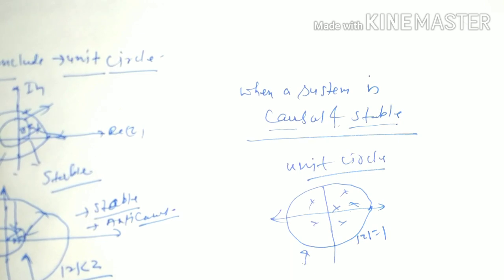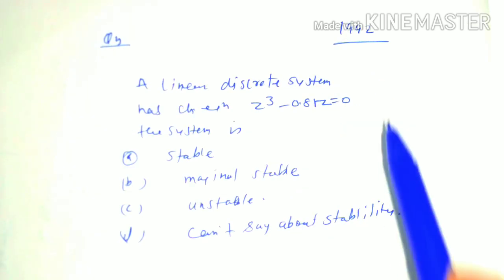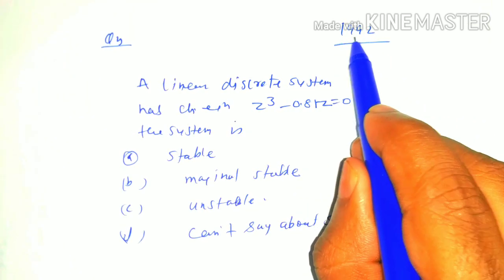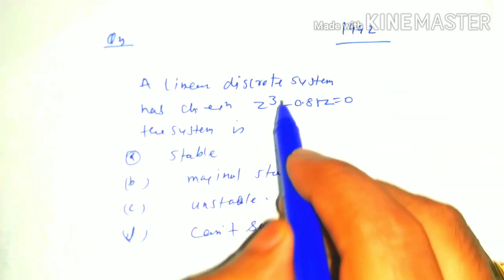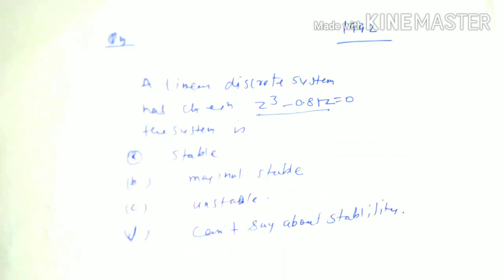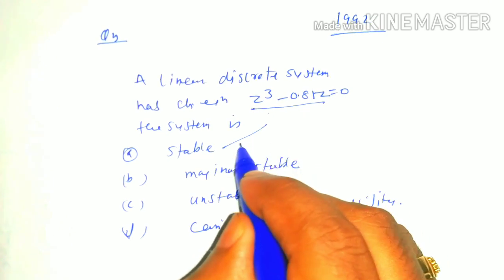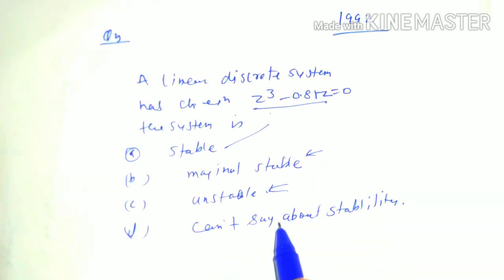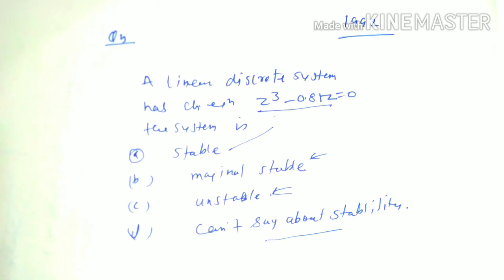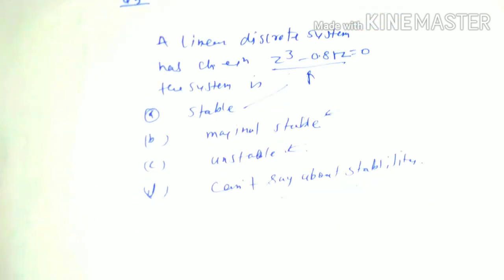Let us see it with an example that was asked in a previous year of GATE. This question was asked in 1992. Let a linear discrete time system have this characteristic equation, and we have to comment whether it is a stable system, marginally stable system, unstable system, or we cannot comment about its stability from the given data. So this one is the characteristic equation.